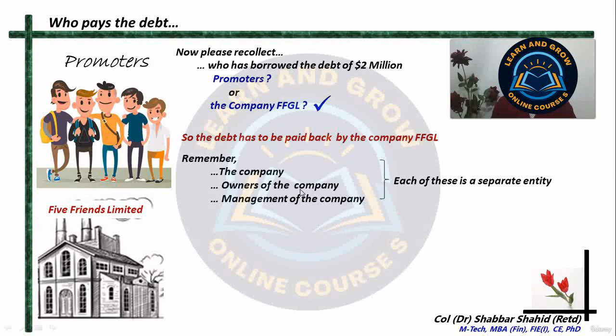Each shareholder, even if holding one share, has a stake of 1 out of 1.8 million in the company. So even if you have one share, you can still call yourself a very, very, very small owner of the company. The owners of the company can participate in the management. They can become board of directors. Since the promoters have a lot of shares, they can become part of the management. But still, the ownership and the management will remain separate.